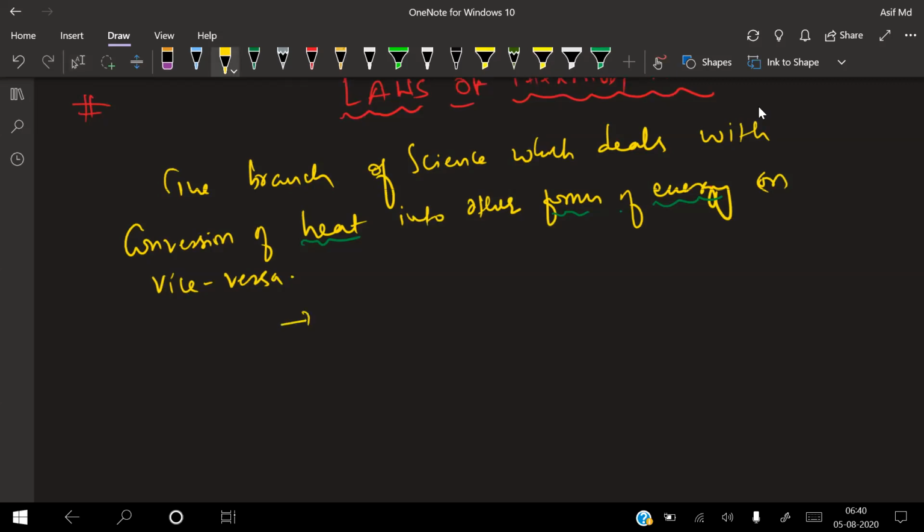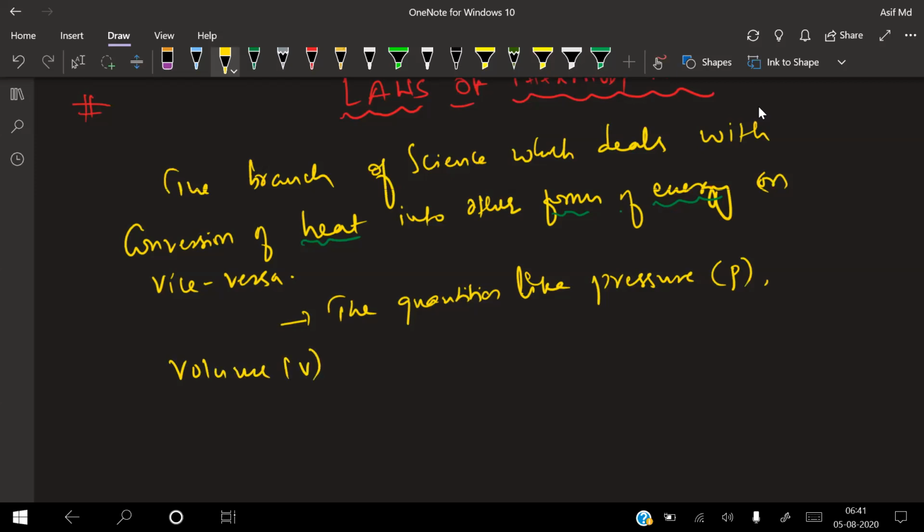In thermodynamics, completely what will we be using? The thermodynamic variables, the quantities like pressure, P, volume, V, and temperature.